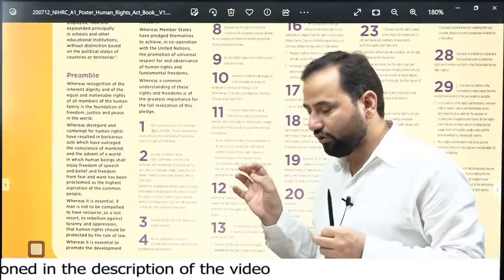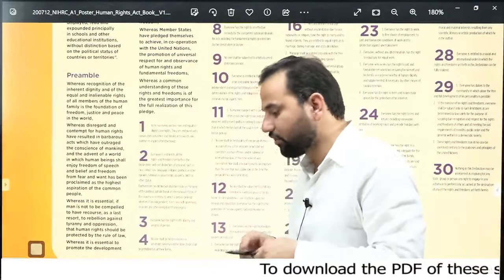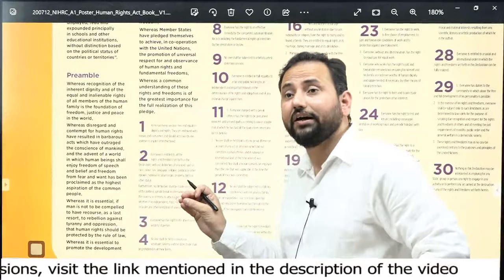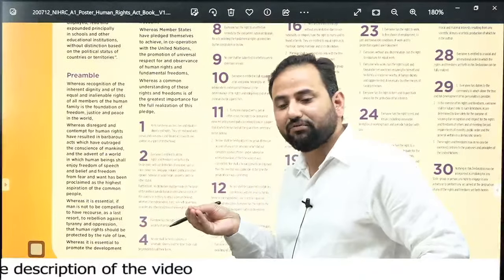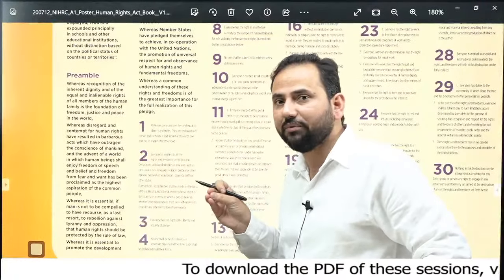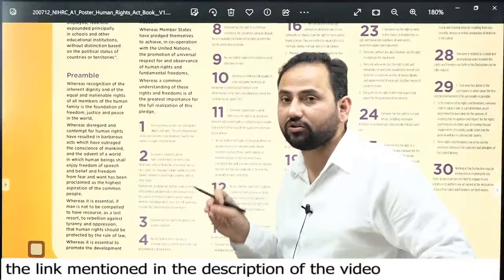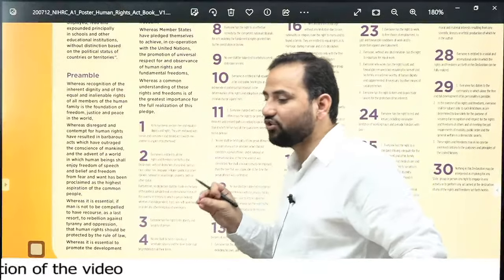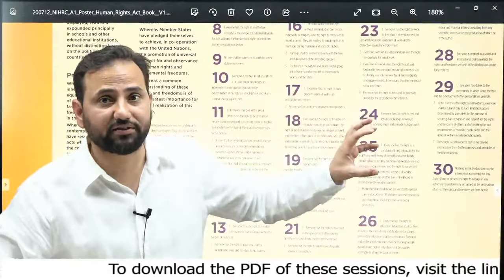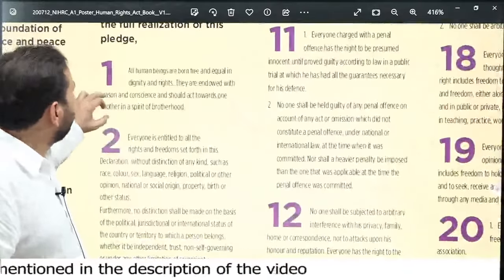Along with this, we can find its inheritance in fundamental rights. Along with fundamental rights, we can also see them in DPSP. We can also see them in fundamental duties. We can obviously see them in the preamble to the Constitution of India also. And not only this, in various other statutory provisions, we can see the inheritance of the Universal Declaration of Human Rights. If you talk about these human rights, I cannot explain all of them here.